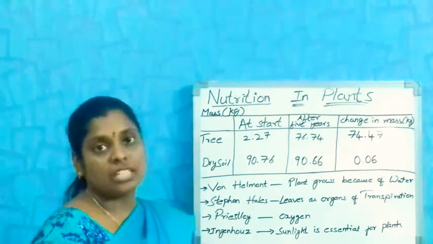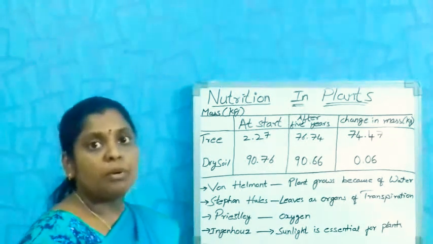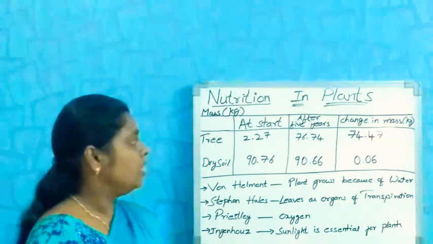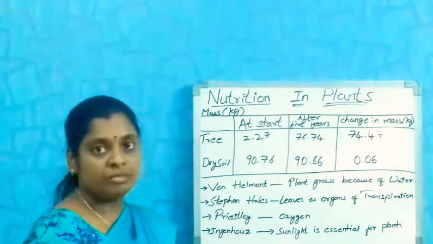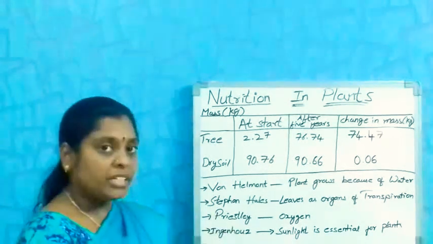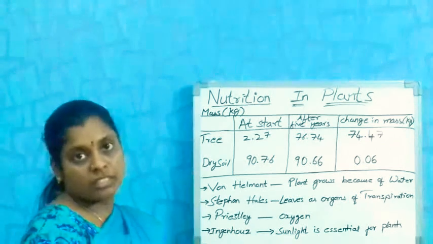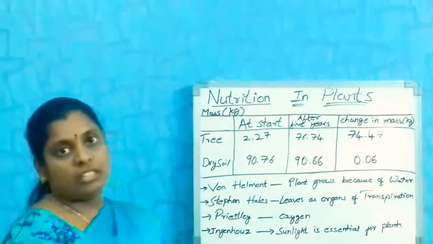After 5 years, when he observed the pot, the plant had grown very well. Then he took the plant and measured the plant and also the soil.